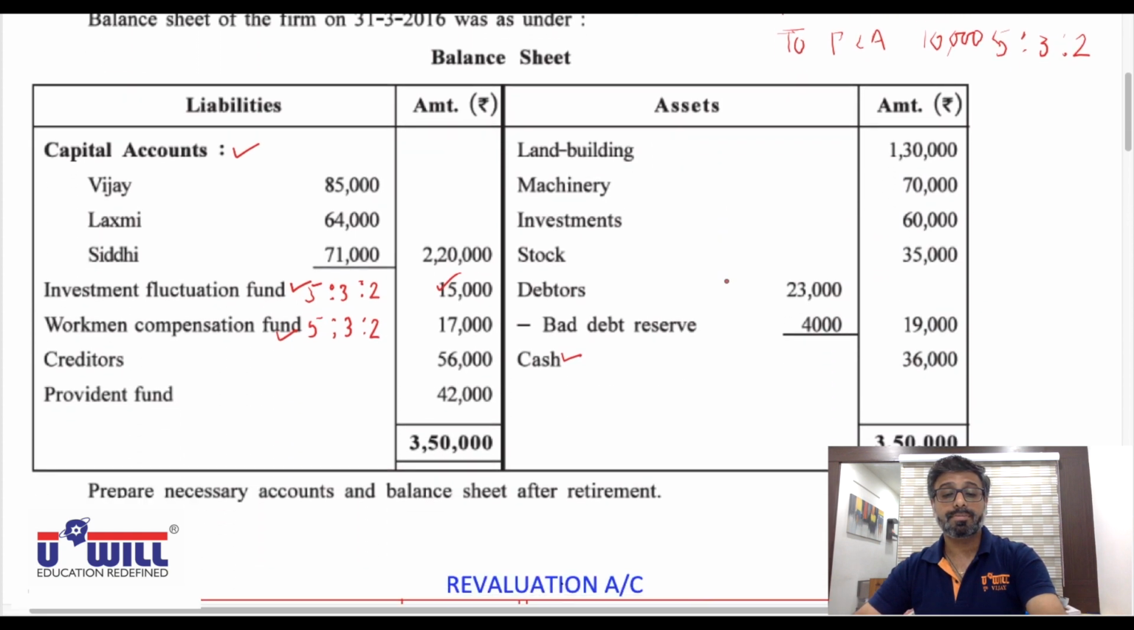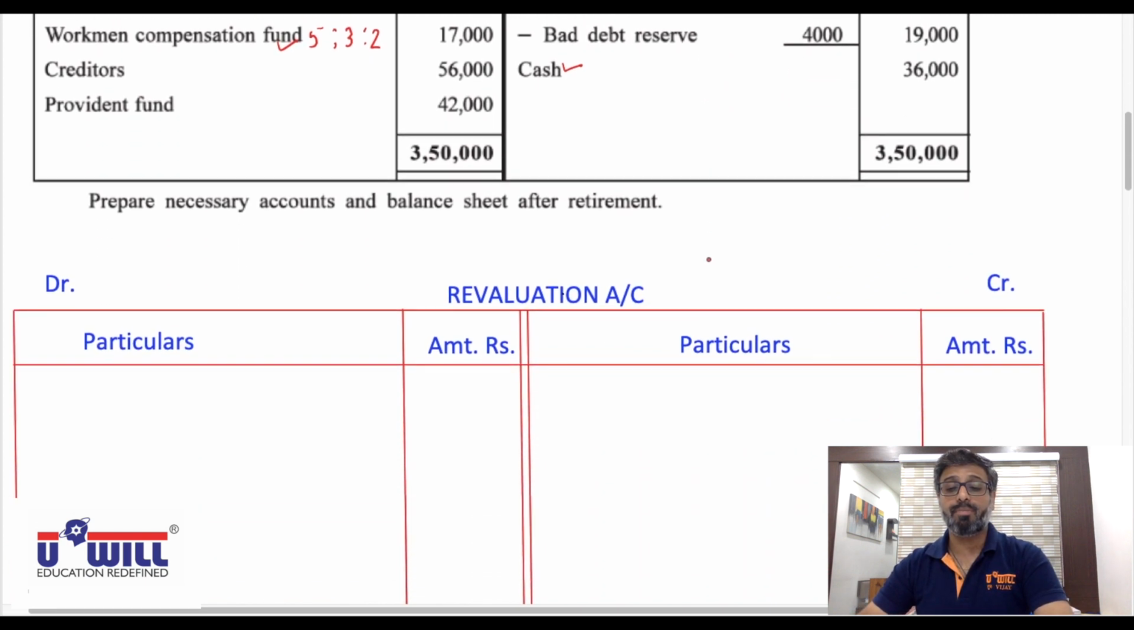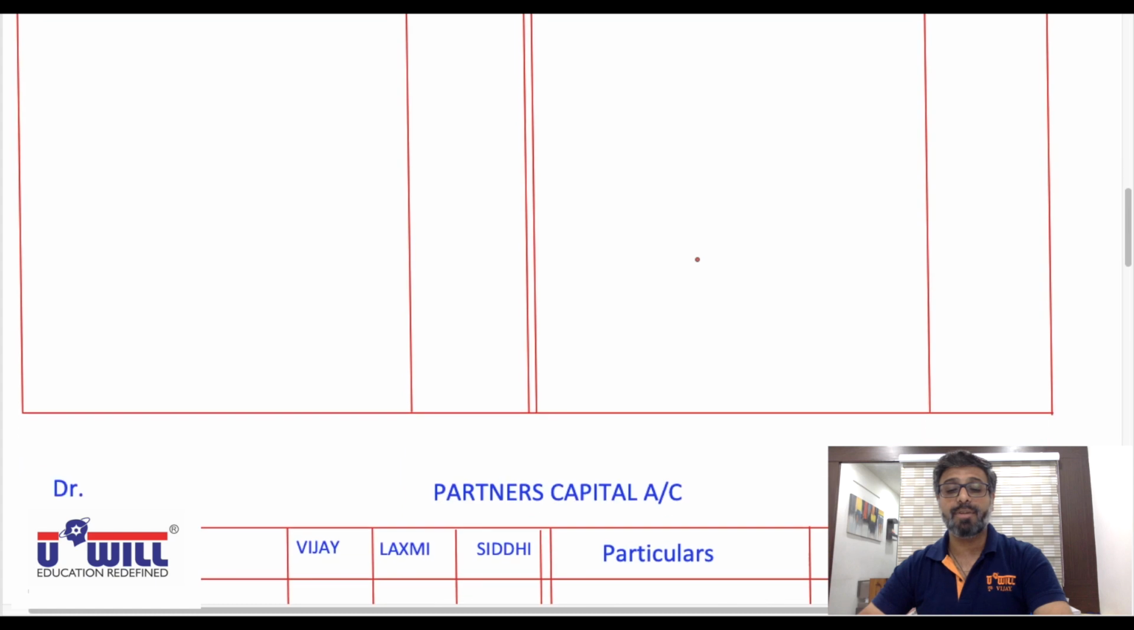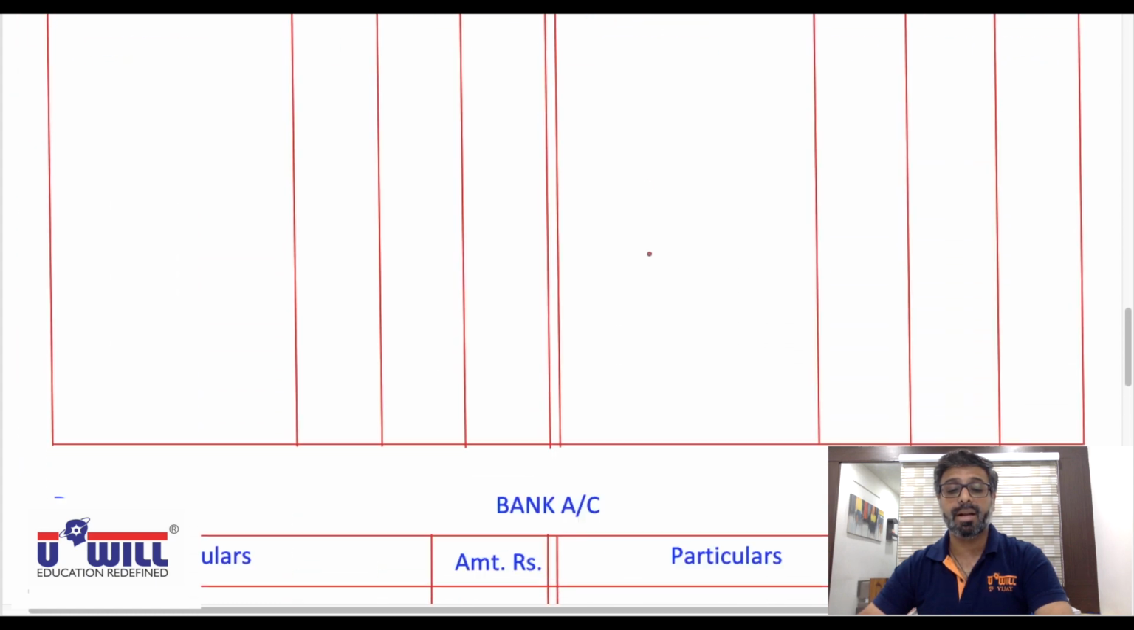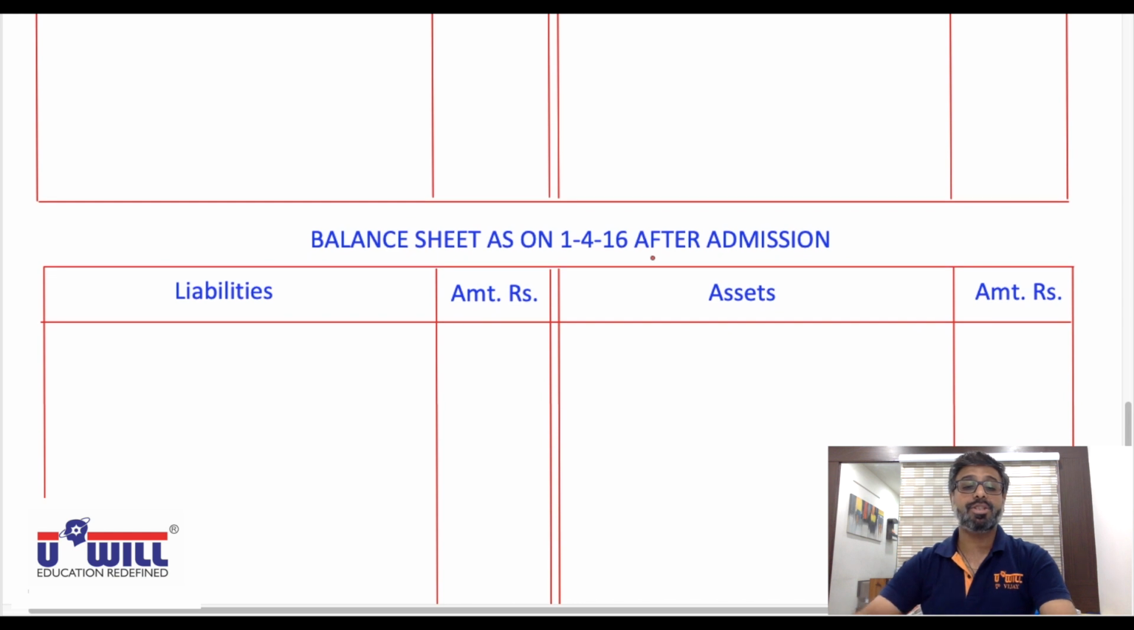Now let's start with the solution. All of you can pause the video and make the formats: revaluation account, partners capital account, bank account, and balance sheet. Balance sheet will be after retirement, so accordingly everyone can make the formats.